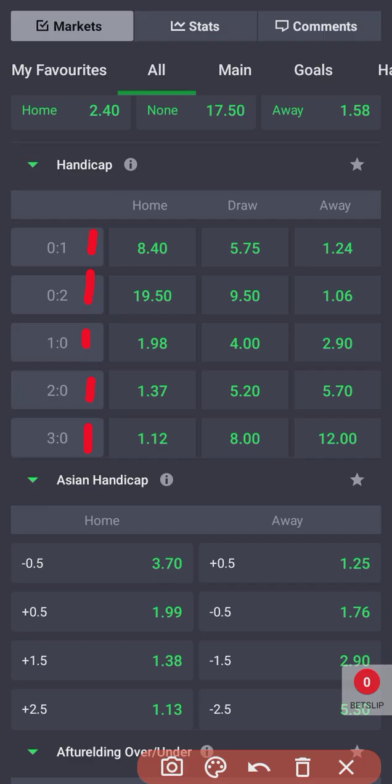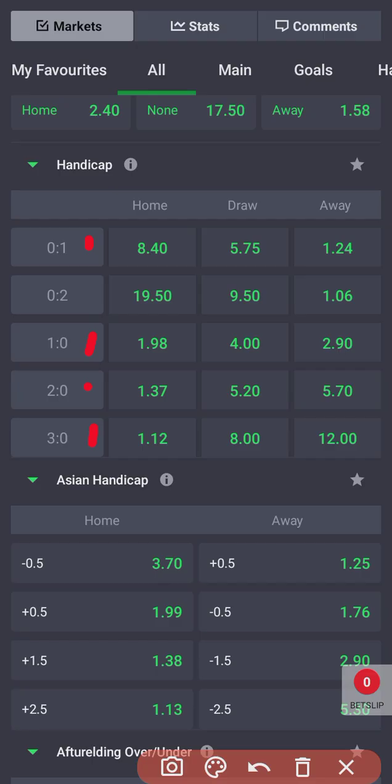Now if I should go with 0-1, that means I am giving the away team a virtual goal lead, 1 virtual goal lead. If I should go with 0-2, I'm giving the away team a virtual 2 goal lead. If I should go with 1-0, that means I'm giving the home team a virtual goal lead. If I should go with 2-0, I'm giving the home team 2 goals lead, 3-0, and so on and so forth. That is how it is.